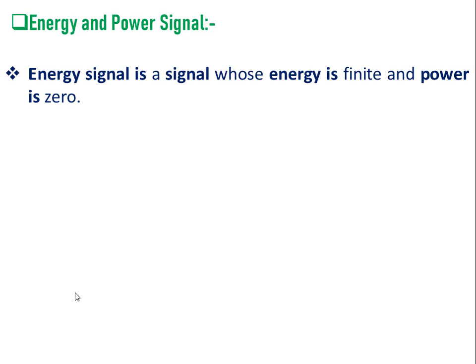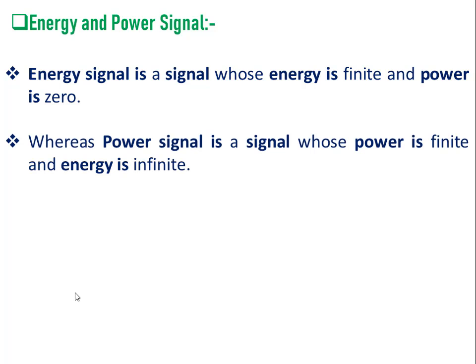Last signal classification, that is energy and power signal. An energy signal is a signal whose energy is finite and average power is 0, whereas in a power signal, energy is infinite but the average power is a finite quantity. This is all about the difference between each signal classification.